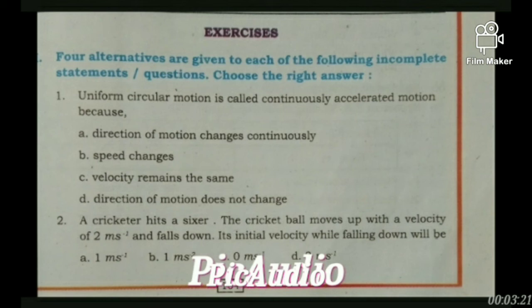Therefore, what should be its initial velocity? While falling down, the initial velocity of a ball is equal to the velocity of the ball at the highest point, which is further equal to 0. Therefore, what should be your answer? 0 meter per second. That is, option C is the correct answer here.